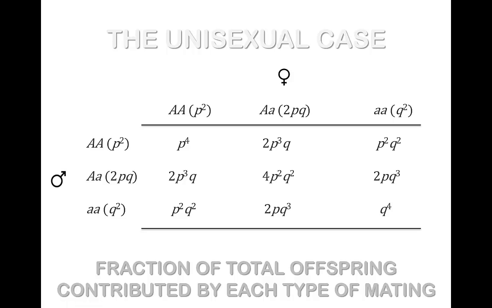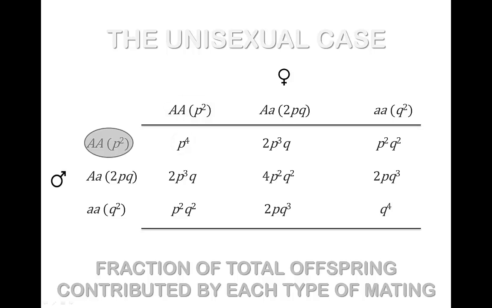For instance, the probability of a big A homozygous male mating with a big A homozygous female is p squared multiplied by p squared, that is, p raised to the power of 4, as seen in the upper left corner of the table. All of the offspring will be dominant homozygotes.